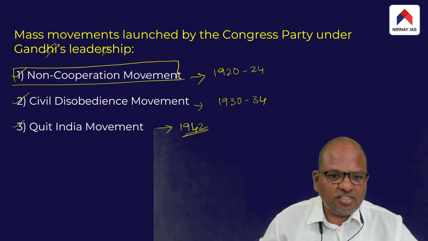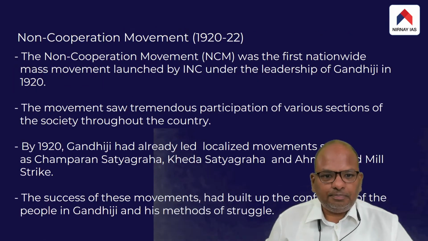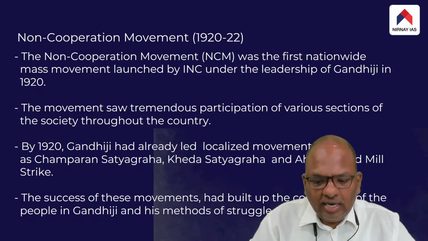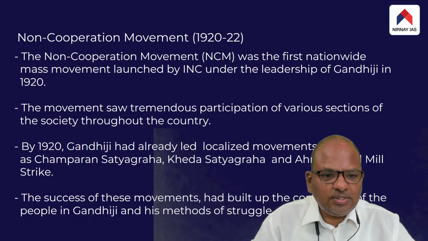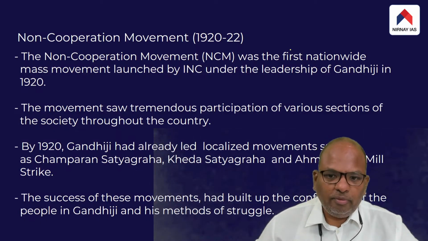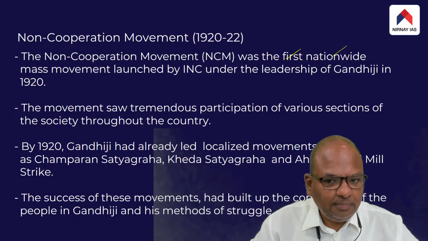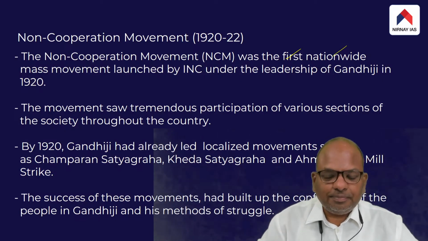So let us spend some time discussing the non-cooperation movement. It undoubtedly is the first nationwide mass movement that was launched and carried out by the Congress Party under the leadership of Gandhiji.